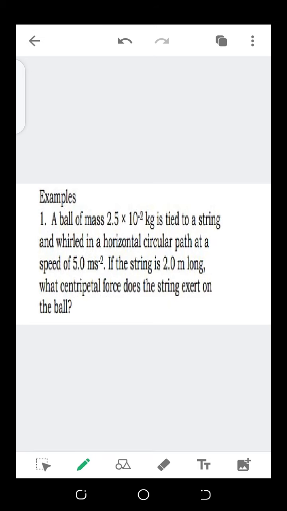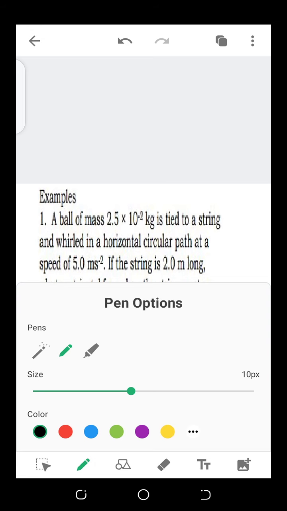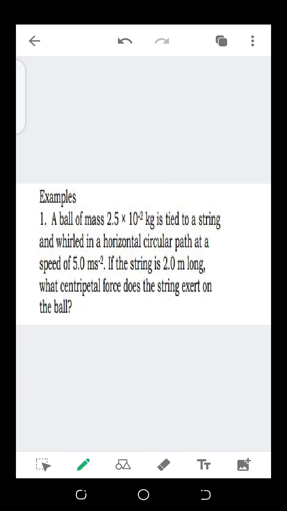So there's a mistake here. The question is supposed to have negative 1 here, so you can change it to negative 1, because if it is 5.0 m s to the negative 2, it means that is acceleration, and we are talking about speed in this case.